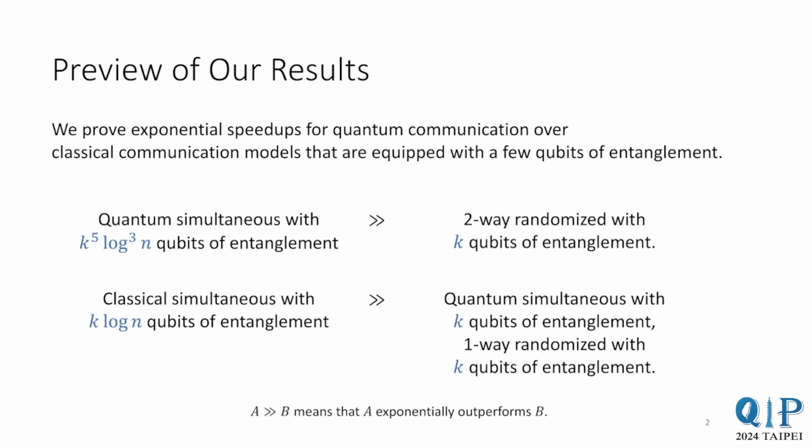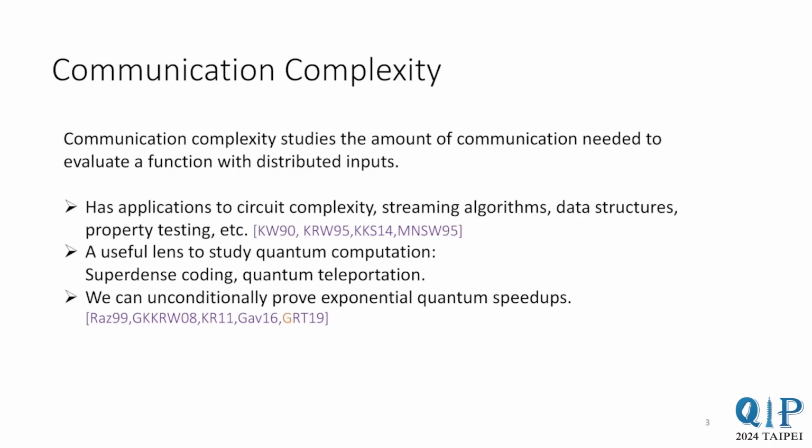In this work, we study communication complexity and show quantum speedups over classical models that are equipped with limited quantum resources. We show in many settings that no matter how much quantum resource is given to a classical communication protocol, having even slightly more can give exponential speedups. I'll now start by introducing communication complexity.